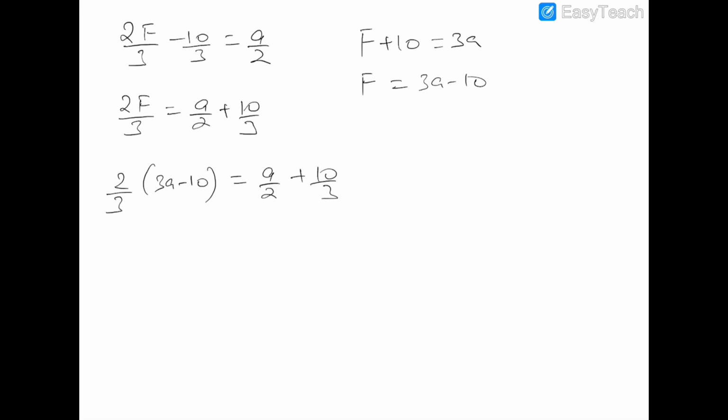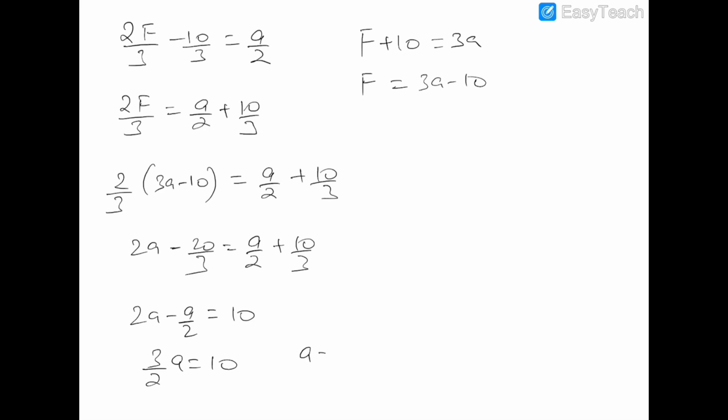So this is 2a minus 20 by 3 is equal to a by 2 plus 10 by 3. So this is 2a minus a by 2, and this is equal to 30 by 3, which is 10. And this is 3 by 2 a is equal to 10, and a is equal to 20 by 3.